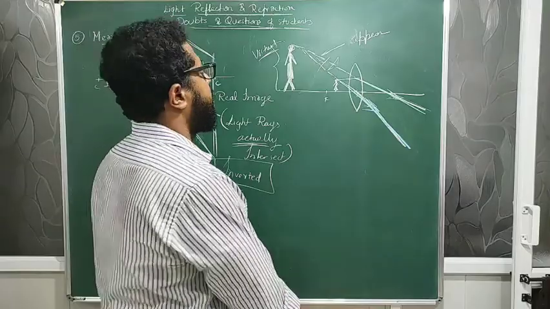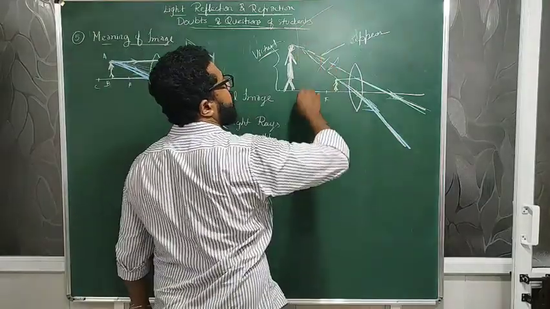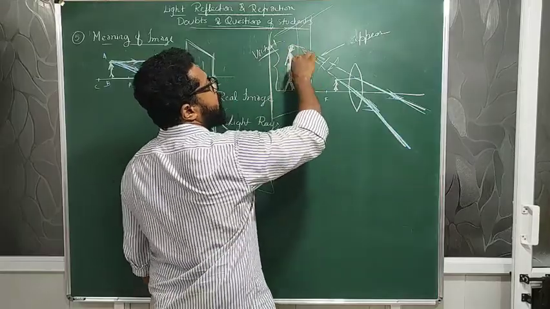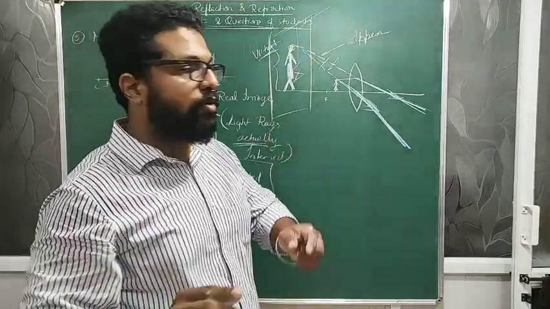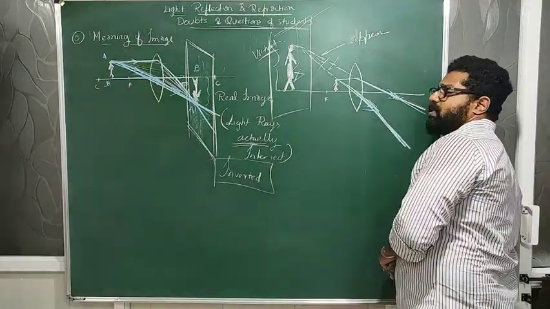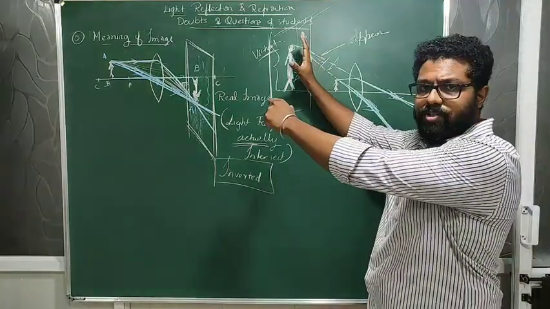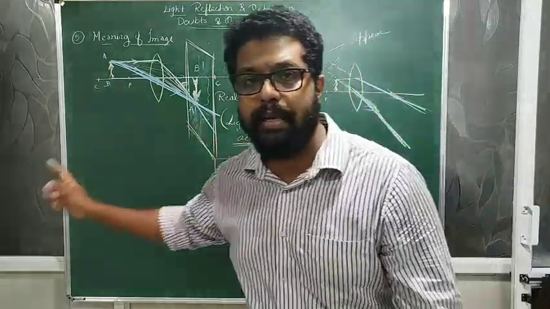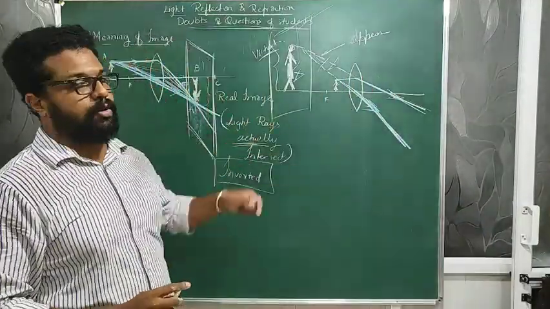But for the virtual image, no matter where I put the screen, this image will not be formed on the screen. You can only see it from here. The formation of the image can only be seen. It cannot be got on a screen. Such types of images are called virtual images.